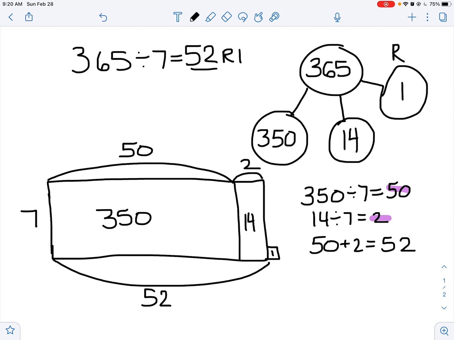So with that, I would like you to go try 4 different problems using an area model. Make sure you include your labels on your sides, your labels on the insides, your label for the total amount, any remainders if you have one. And then I want you to be sure that you actually write your division problem with the quotient to match. I did not put those boxes in there, so you need to remember to actually write the division problem for me. I would also like to see you writing these out. Okay, I want to see your partial quotients. The number bond is optional. The area model and the partial quotients is not. Okay, good luck, have fun, let me know.